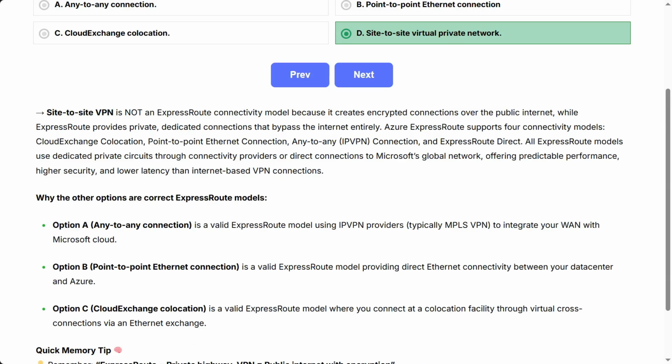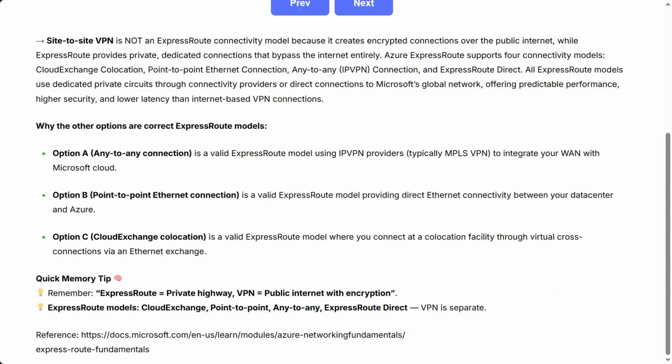Site-to-site VPN is not an ExpressRoute connectivity model because it creates encrypted connections over the public internet, while ExpressRoute provides private, dedicated connections that bypass the internet entirely. Azure ExpressRoute supports 4 connectivity models: Cloud Exchange colocation, point-to-point Ethernet connection, any-to-any IPVPN connection, and ExpressRoute Direct. All ExpressRoute models use dedicated private circuits through connectivity providers or direct connections to Microsoft's global network, offering predictable performance, higher security, and lower latency than internet-based VPN connections.